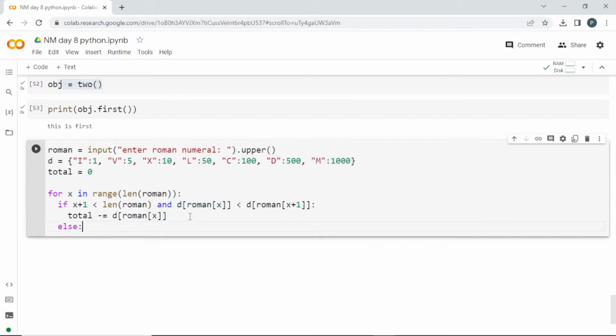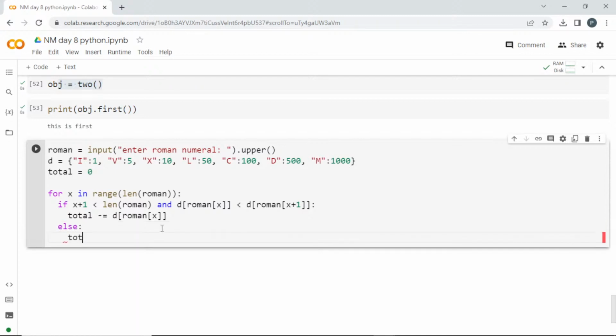In the else case, I am just going to add: total plus equals d of Roman of x. If it is in the reverse order, which means the largest value followed by the smallest value, I am going to do this one.